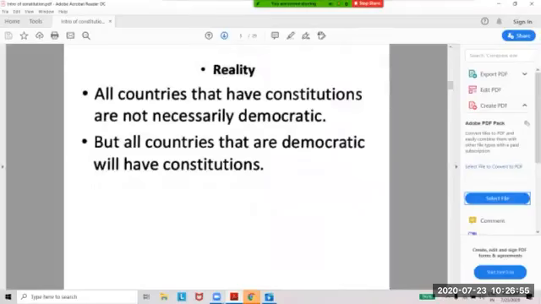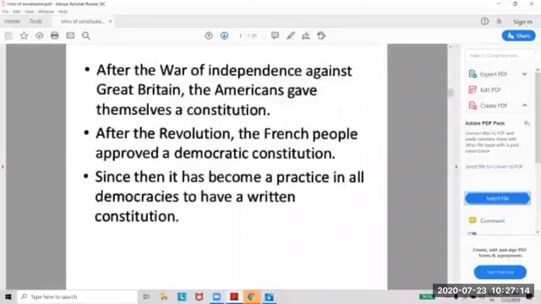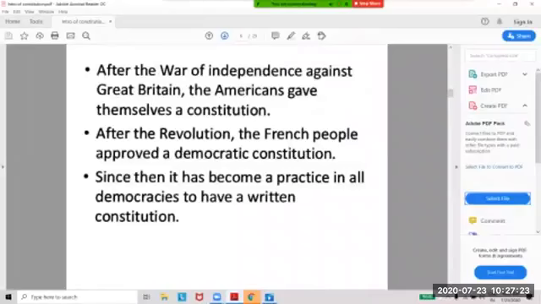Otherwise, freedom doesn't mean freedom without limits. You can't go anywhere and do anything. So that's why a constitution is very necessary in democratic countries. But it is not necessary that countries with constitutions are democratic, because they may only follow the rules. After the War of Independence against Great Britain, the Americans gave themselves a constitution.